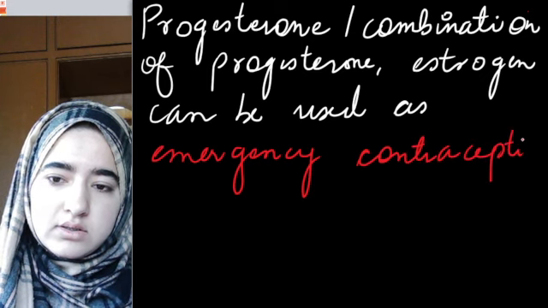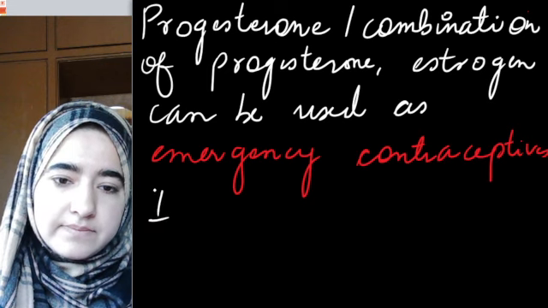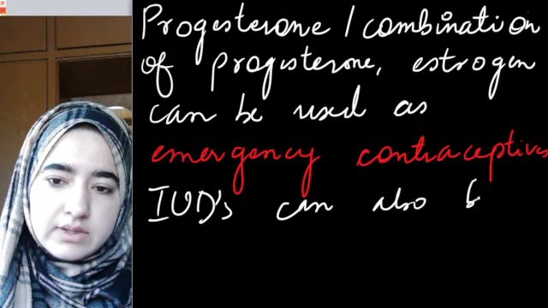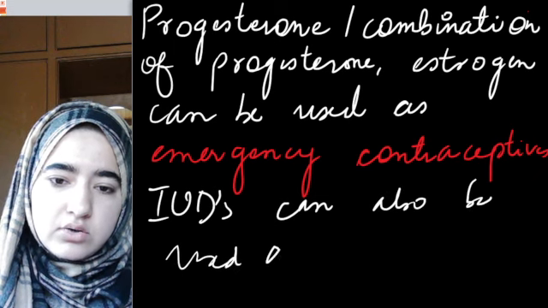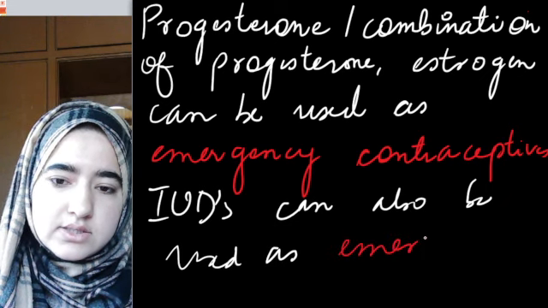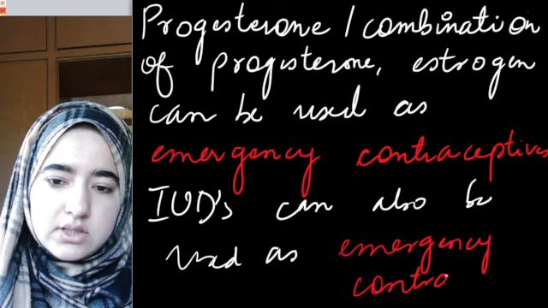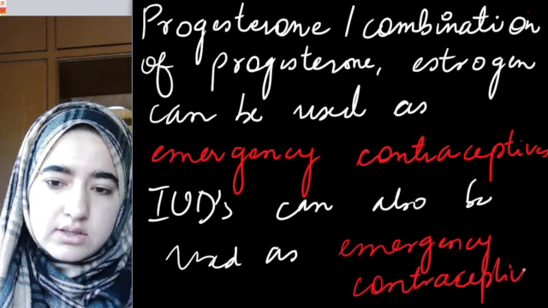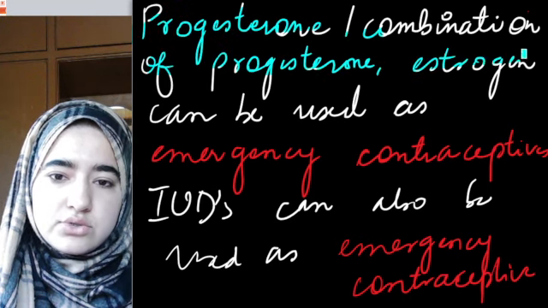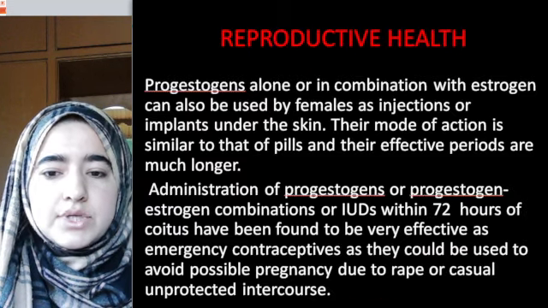Contraceptive. Further, IUDs can also be used as emergency contraceptive. Progesterone, or a combination of progesterone and estrogen, can be used as emergency contraceptive. IUDs can also be used as emergency contraceptive.